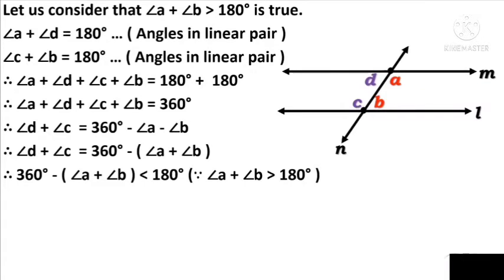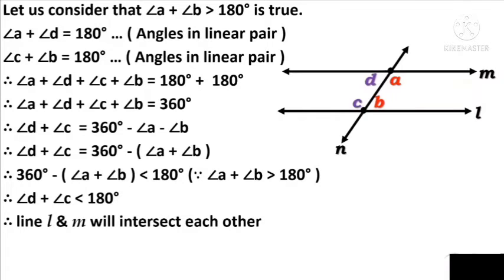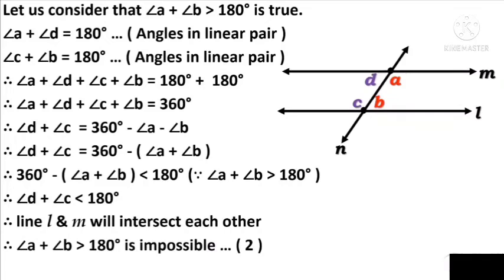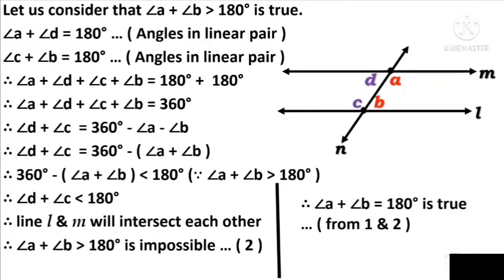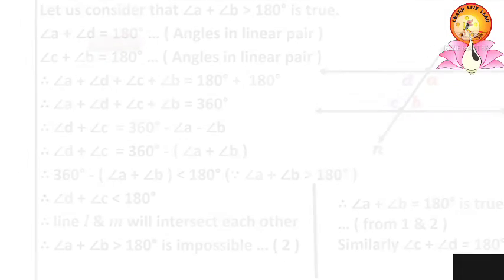Therefore, angle C plus angle D less than 180 degrees is not possible. Therefore, the remaining possibility, angle A plus angle B is equal to 180 degrees, is true. Similarly, we can prove angle C plus angle D is equal to 180 degrees.